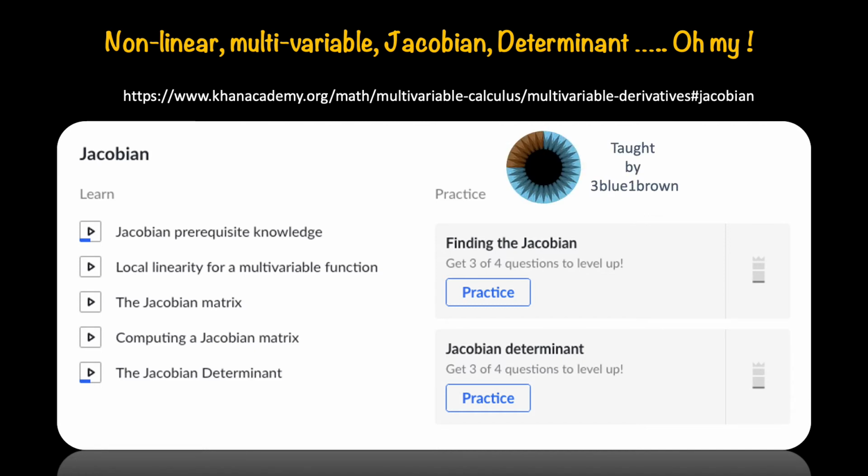These tutorials were made by 3Blue1Brown, the famous YouTuber, as part of his course on calculus at Khan Academy. So this is my humble recommendation: please go through these tutorials if you have some gray areas or doubts related to Jacobian, determinant and multivariate calculus.